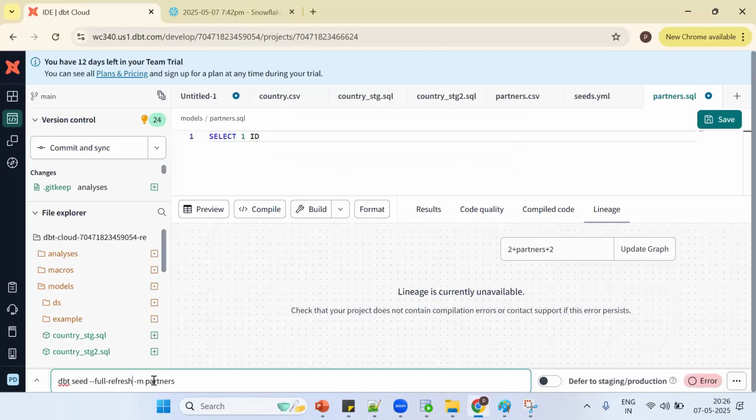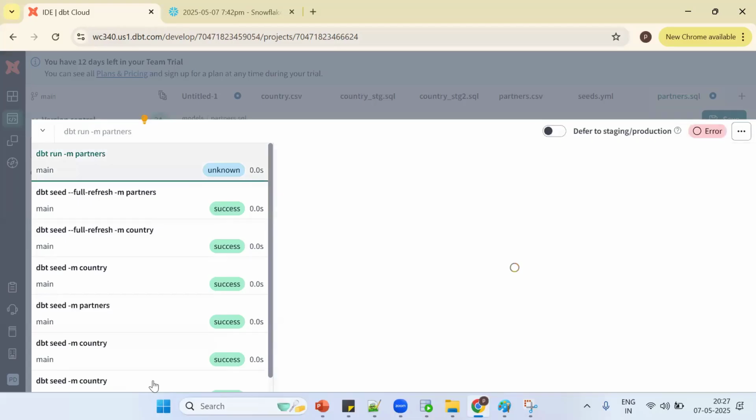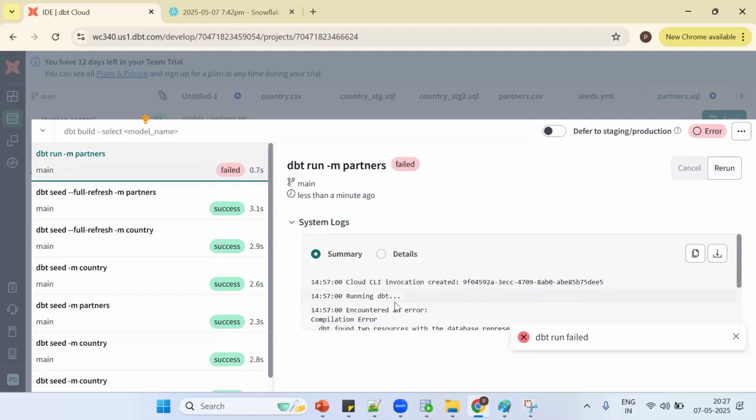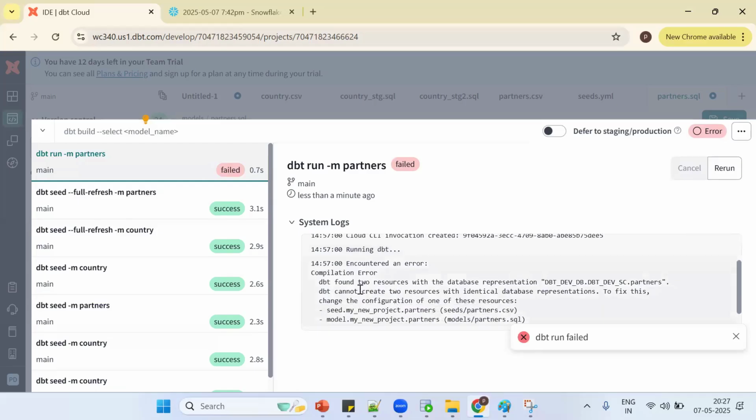Praveen: To run the seed we have to give dbt seed, and for a model we need to give dbt run. In that case, DBT will recognize whether we are asking to run a model or referring. See what happened: DBT found two resources with the same name. The functionality is that one name should be given to only one object, same as the database concept.